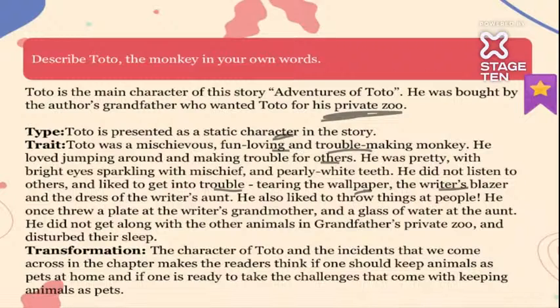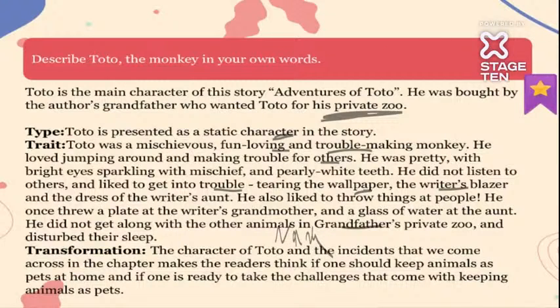So he did a lot of mischief, right? He also liked to throw things at other people. He once threw a plate at the writer's grandmother, and a glass of water at the aunt also. And he did not get along with other animals in the grandfather's zoo, like Nana the donkey. Nana the donkey was also disturbed by him.